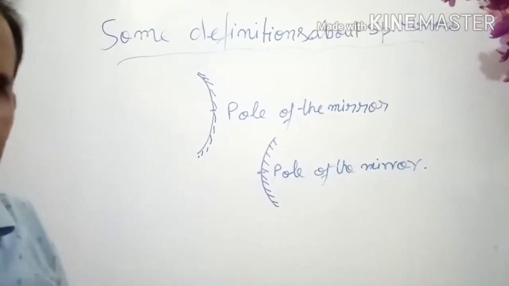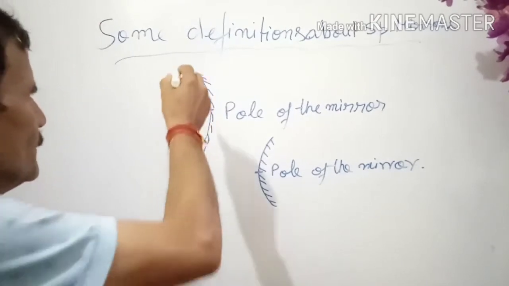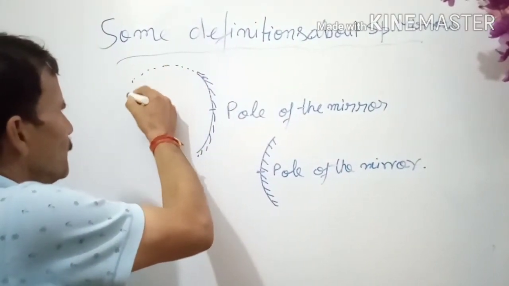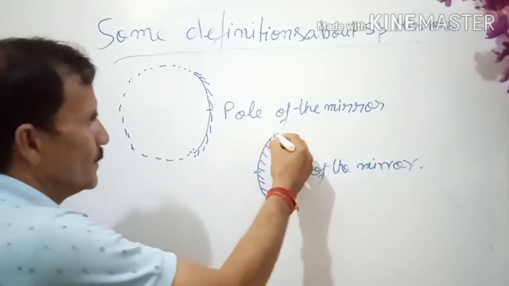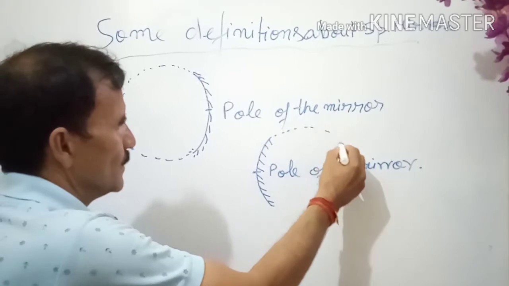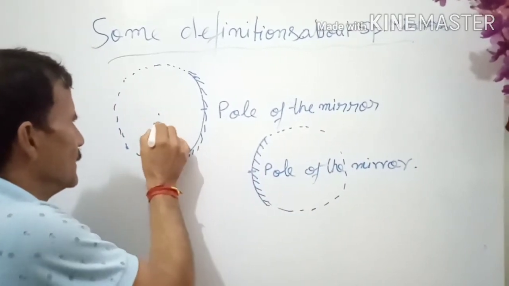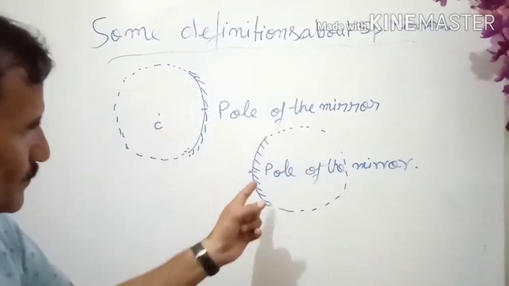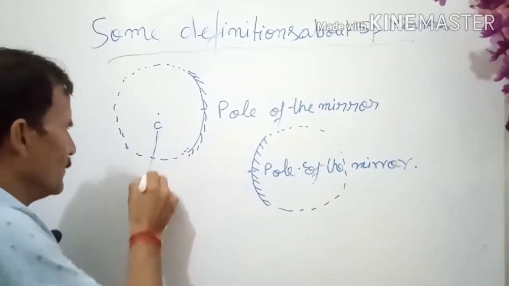Now, spherical mirrors are parts of a sphere. So suppose we are completing the sphere like this. The center of the sphere whose part is the spherical mirror is called the center of curvature.